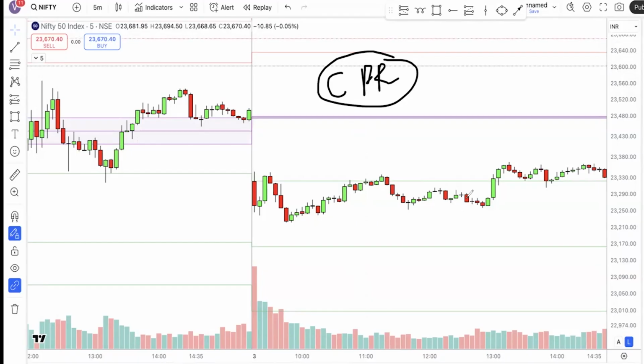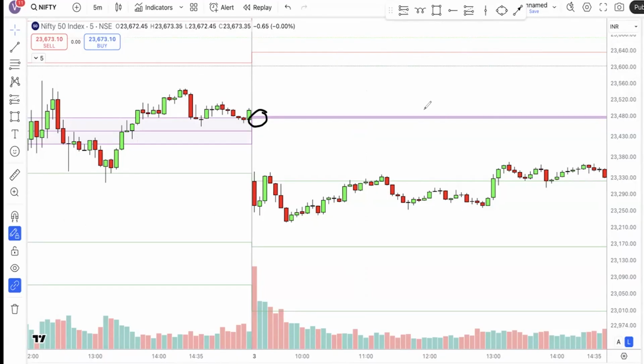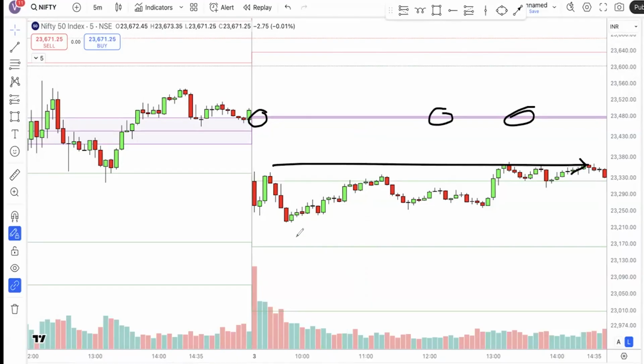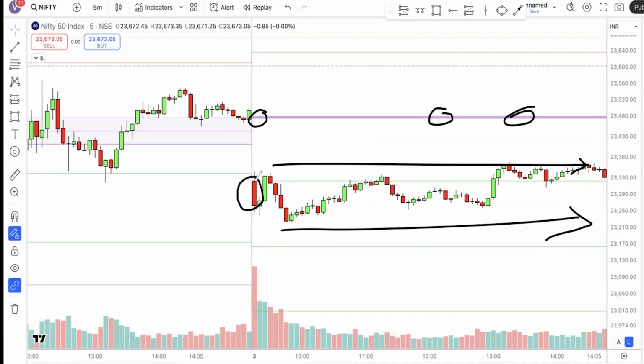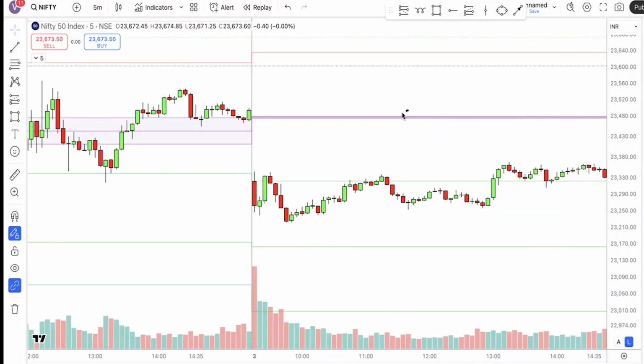CPR is more than knowing whether it will be a trending day or a sideways day. It is most useful as support and resistance, because most of the time I've seen that despite a narrow CPR, the market can stay sideways. Look at this. This is the narrow CPR. But is there any trend? No, right? It stayed sideways for most of the time, and people who had taken a short trade expecting price to go like this got trapped. It did not trend despite having a narrow CPR.